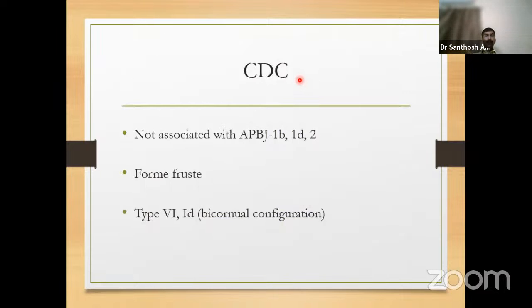So type 1D is also mentioned in the recent Blumgart 7th edition, where there will be a bicornual configuration. So it is like a fusiform dilatation of both the cystic duct and the CBD and CHD. So it will be like a bicornual. And type 6 is only the dilatation of the cystic duct rather than the CBD. Now, among these, 1B, 1D, and 2 are not associated with abnormal pancreatobiliary duct junctions. We also see forme fruste, which means the patient has an abnormal pancreatobiliary duct junction without any choledochal cyst.